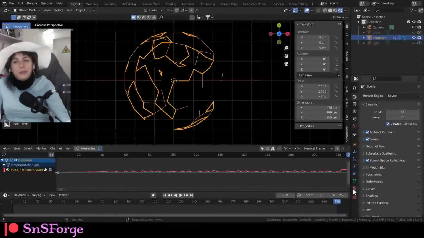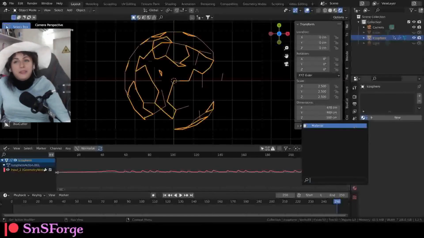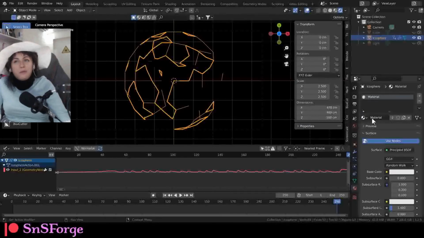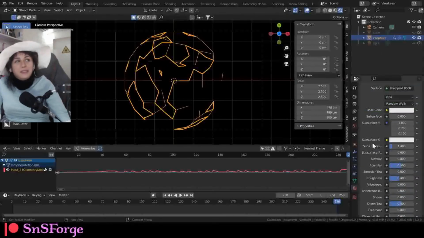Now we're going to use a material. We can recycle the old material. We don't delete default assets in our Blender channel.